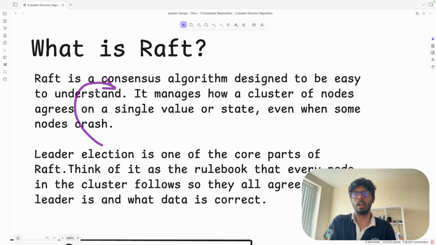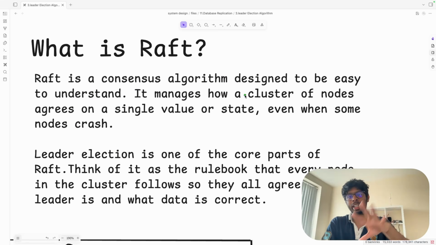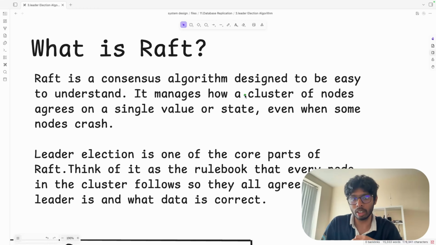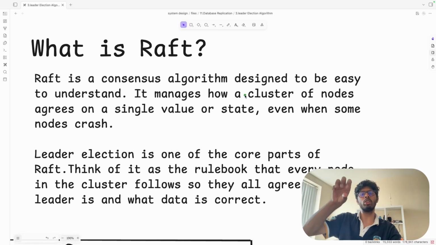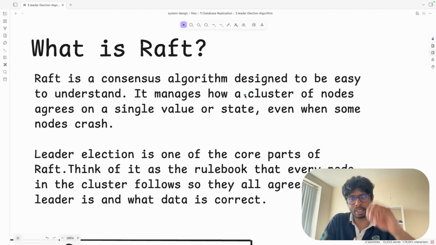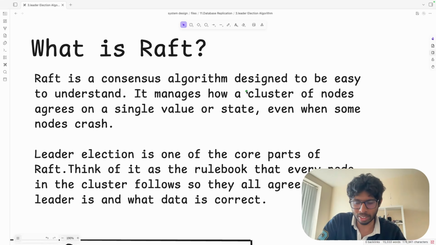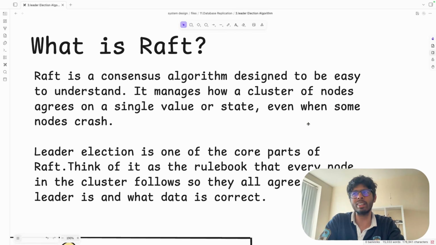Raft is a consensus algorithm, and leader election is a core part of it. All the election is going to happen with the help of Raft, because Raft is the original algorithm and leader election is a part of it. So we have to follow the rules of Raft as well. We'll discuss the rules of Raft before we start the leader election. You don't have to read every single thing. They're very simple rules, and we have already discussed some of them.